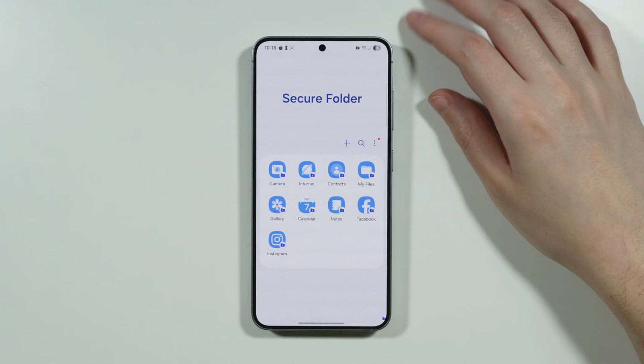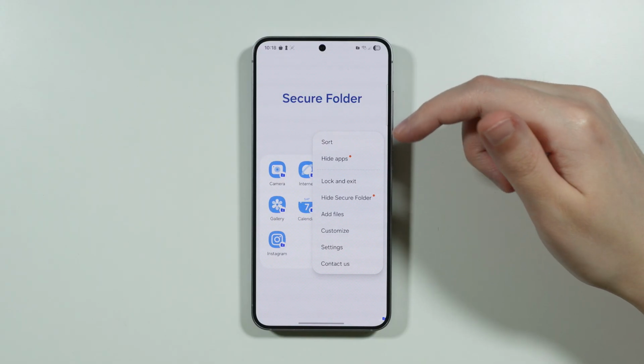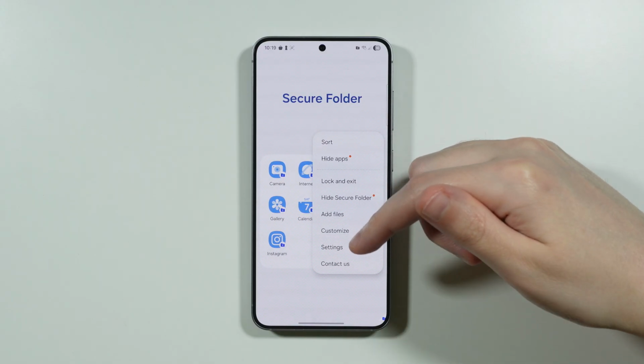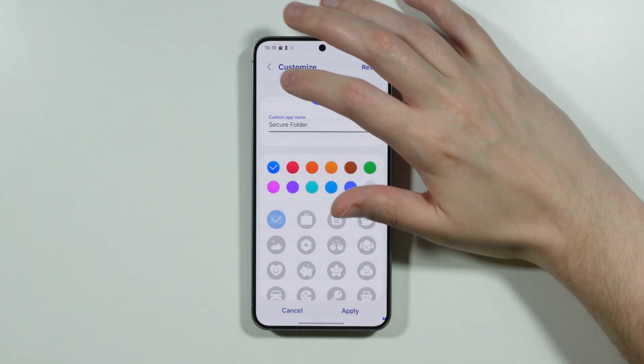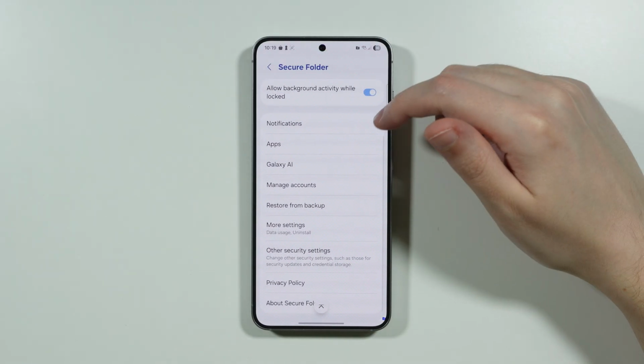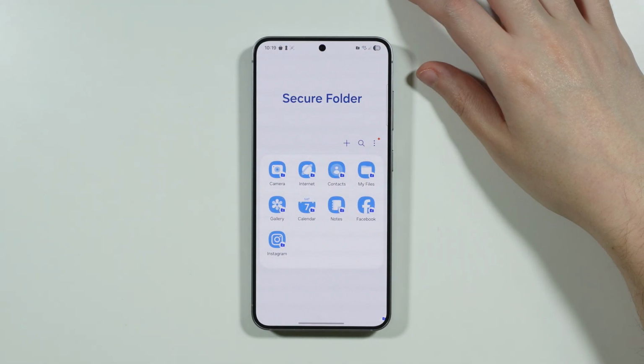So that's pretty much it. By the way, I can recommend tapping on these three dots in order to find some additional options that are worth checking out, like for example the customization of the appearance of the secure folder in the app drawer. You can also go through some of these settings. That is probably quite useful. And that is pretty much it.